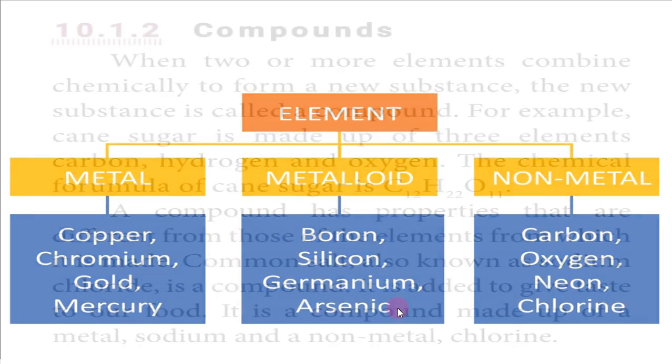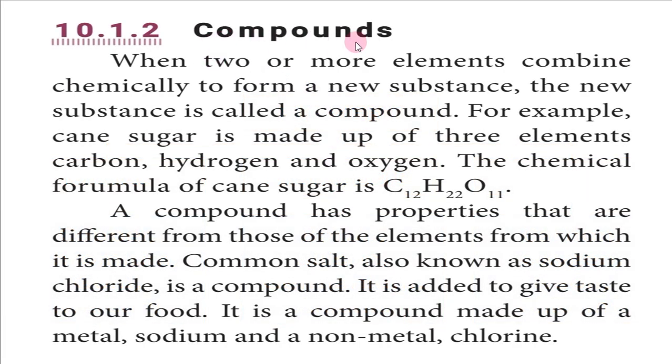Okay, so next we can see the compounds. So already I told you, compounds means two or more elements combined together to form a new substance. When two or more elements combine chemically to form a new substance, that new substance is called a compound. Okay, an example for this compound: cane sugar.